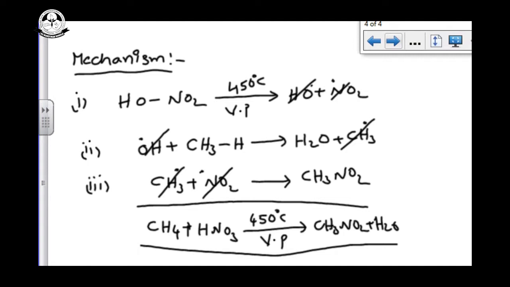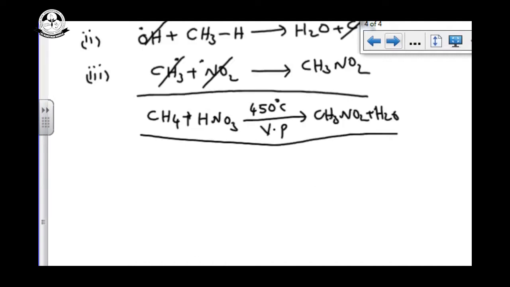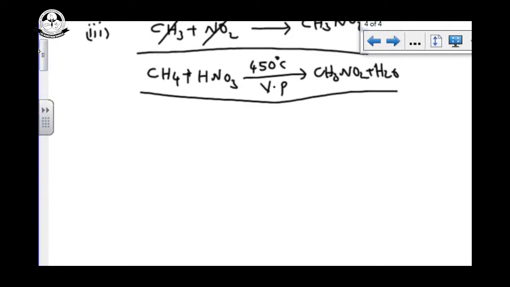Let's see the nitration. Another example for the nitration I am going to give: propane. Propane I am taking. Propane on nitration, what can it give? Propane, CH3, CH2, CH3.